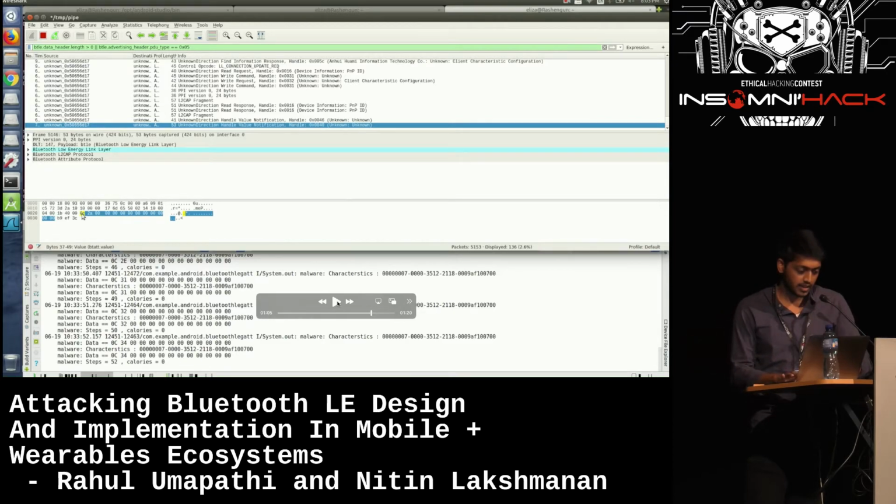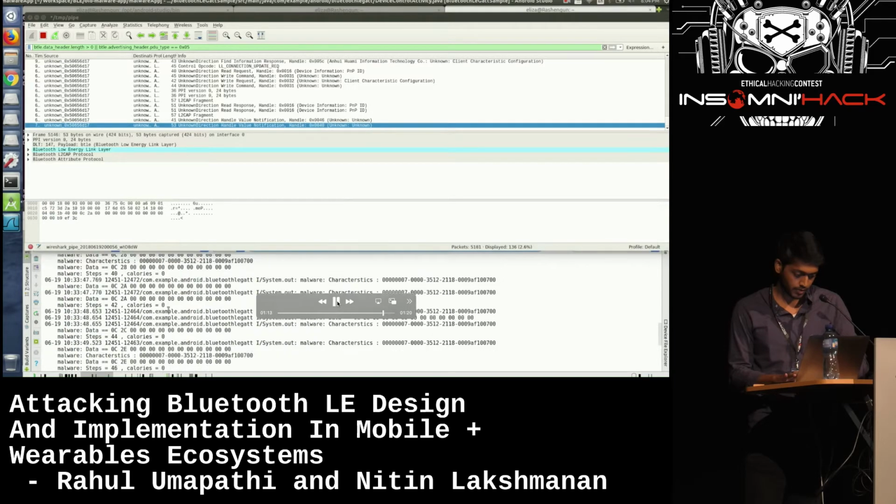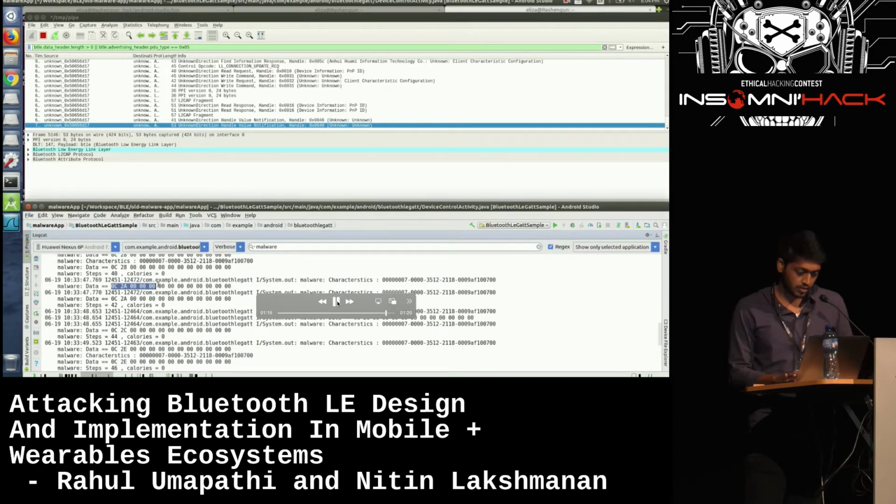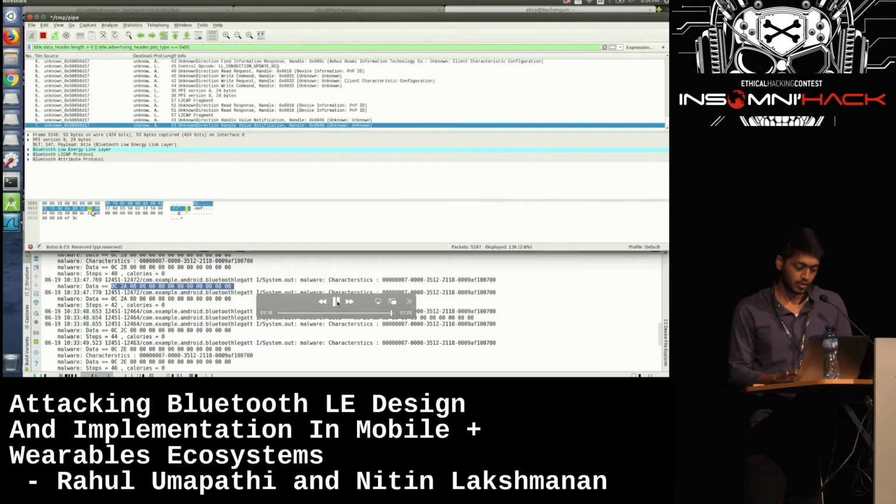So you can see that this particular packet 0C2A000, where 0C is the offset and 2A translates to, here it is, 42 steps, and the calories burnt is 0 as of now. So this is what we have observed from this Ubertooth.